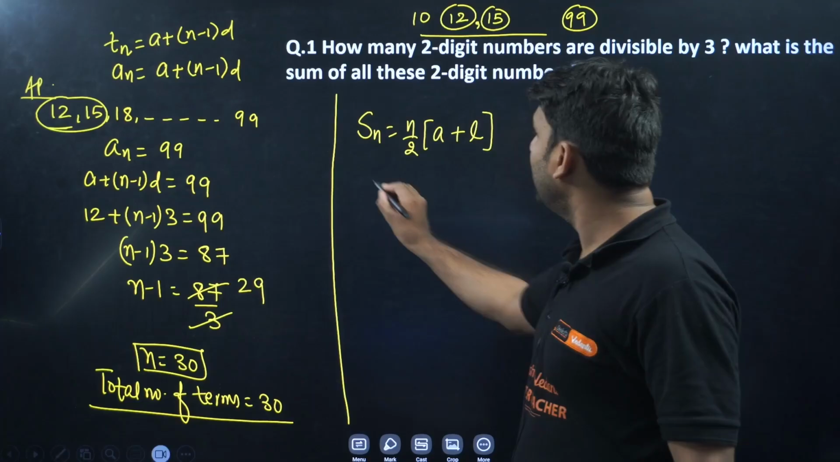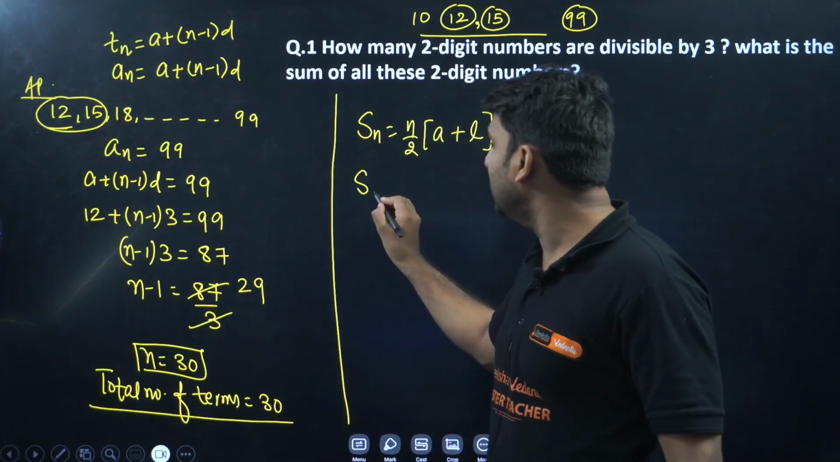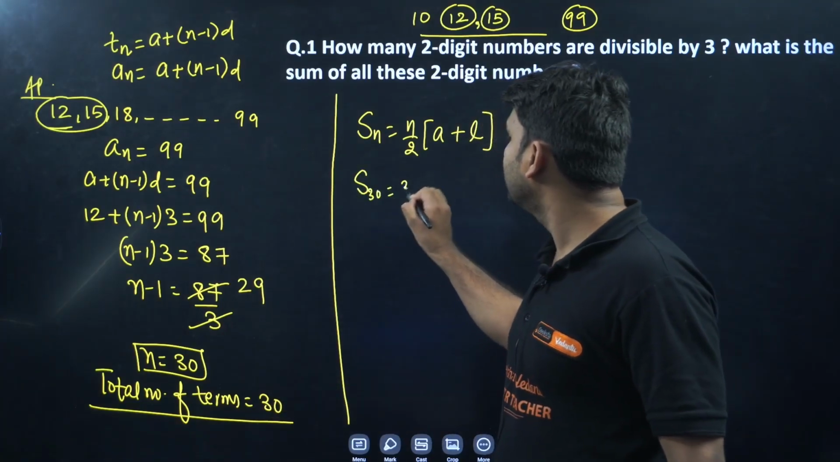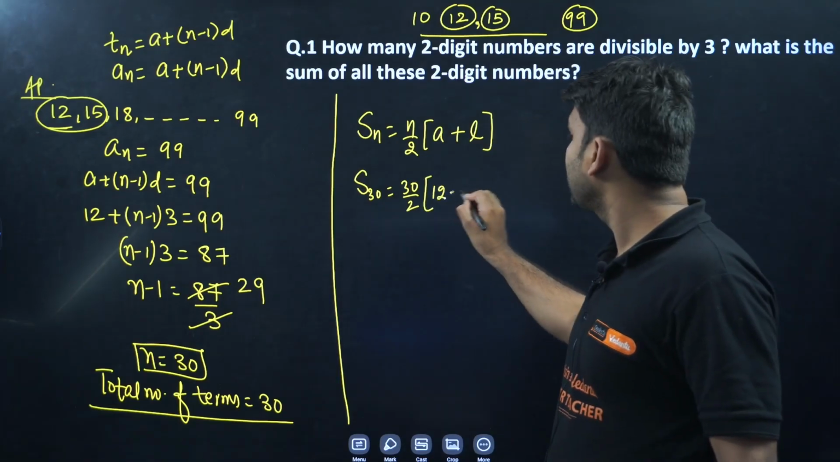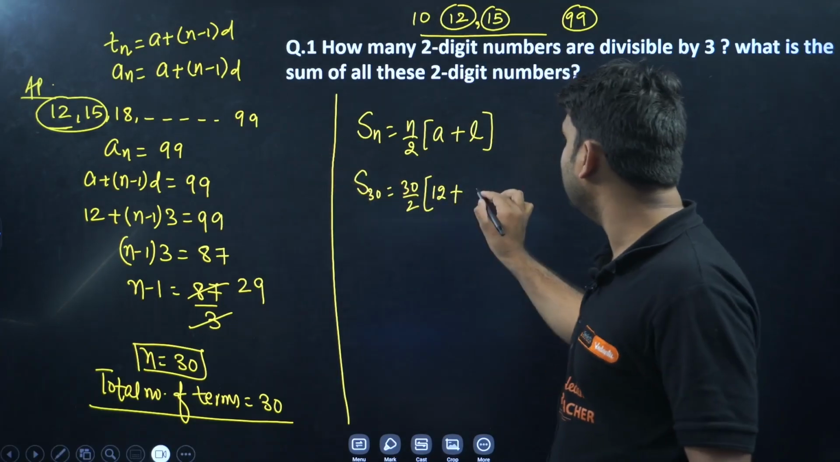So we have this formula. How many terms do we want to add? 30 terms are there, S30. So wherever n is there, 30 will come. A is 12 and L, the last term, is 99.